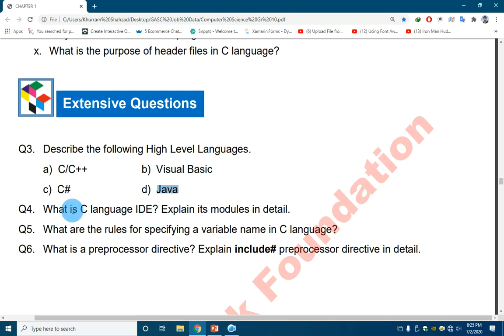What is a C language IDE? A C language IDE is a simple integrated development environment which contains the text editor, compiler, linker, loader, and this information can be obtained from the above chapter.